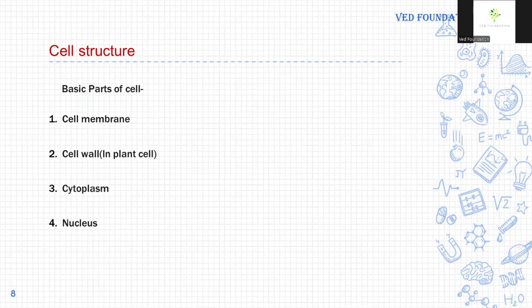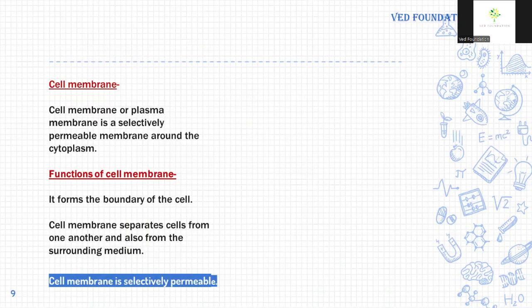Basic parts of cell. There are four basic parts of cell: cell membrane, cell wall, cytoplasm, and nucleus. If a cell is observed under a compound microscope, these parts are visible. Means these parts are present in all types of cells. So the cell which contains these parts is called a generalized cell. And the other parts of the cell are very microscopic and they can't be seen through a compound microscope. To observe the other parts of the cell, a powerful electron microscope is used.